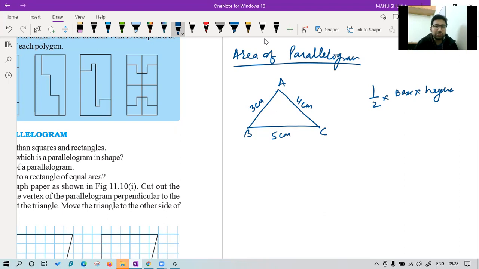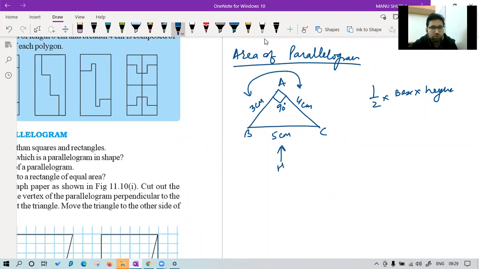So the question comes, in this triangle, have I given you any height? Do you know which side is the height? Okay. If I say this angle is 90 degree, can you say which is height and which is base? Just tell me in terms of AC and AB, which will you take as height and which will you take as base? Yes, it depends. You can take any of them as base or height.